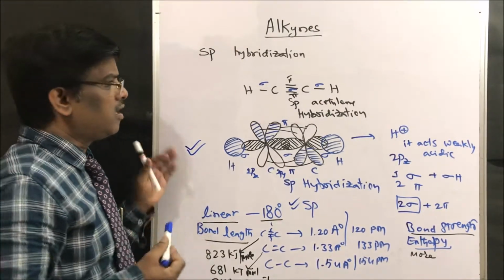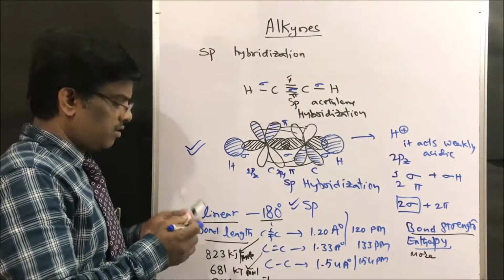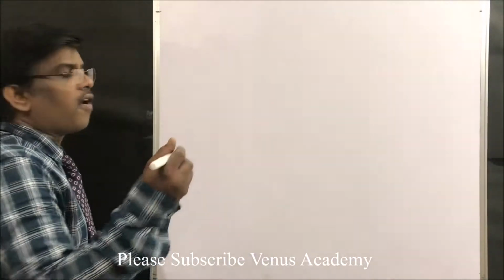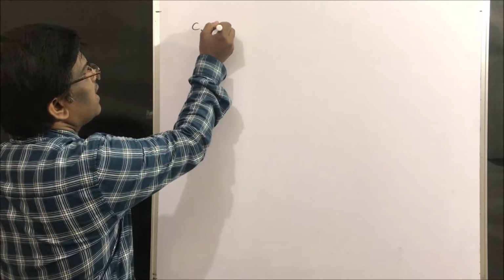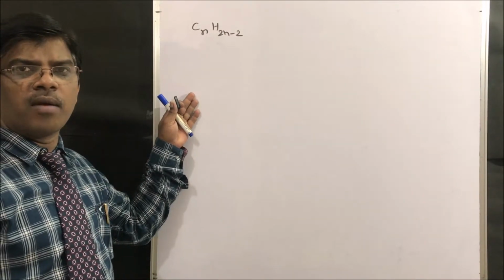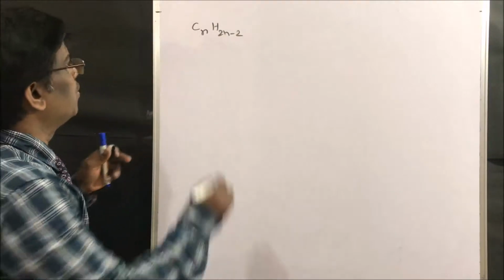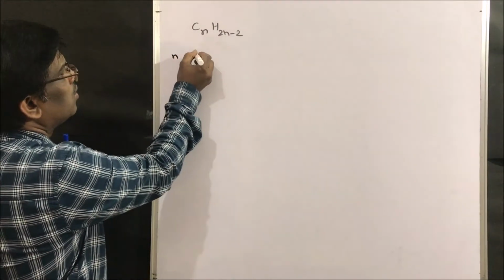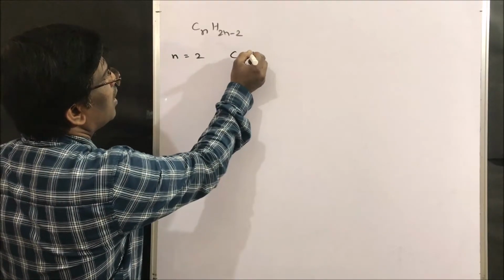Next, let us see the nomenclature and how to write the compound names. Common names of alkynes: CnH2n-2 is the general molecular formula of alkynes. If n equals 2, what is the compound? C2H2.